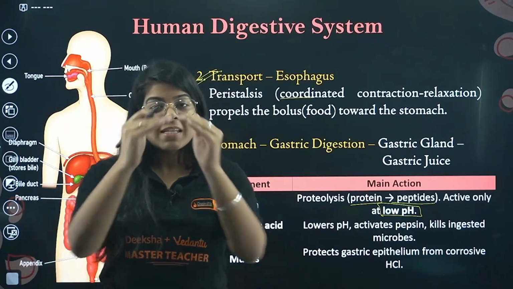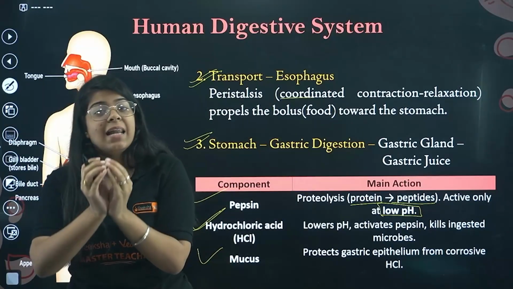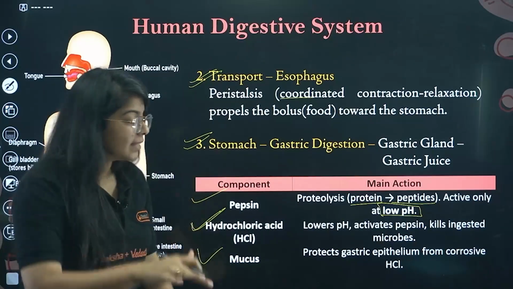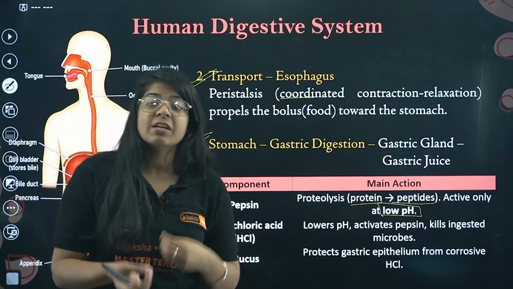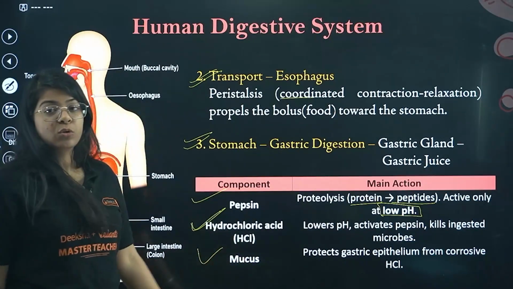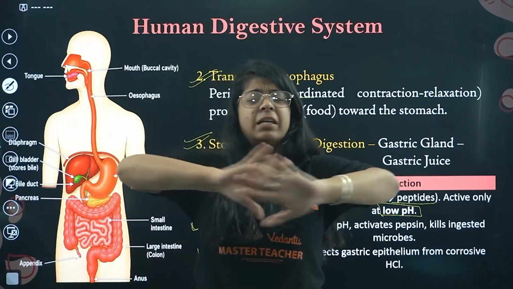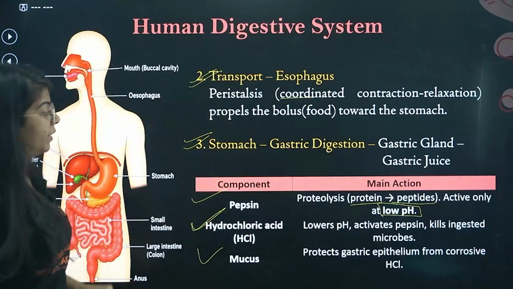That's because there is a lining inside the stomach that protects us from the HCl. That is your mucus, and it keeps HCl away from the other parts of the body.